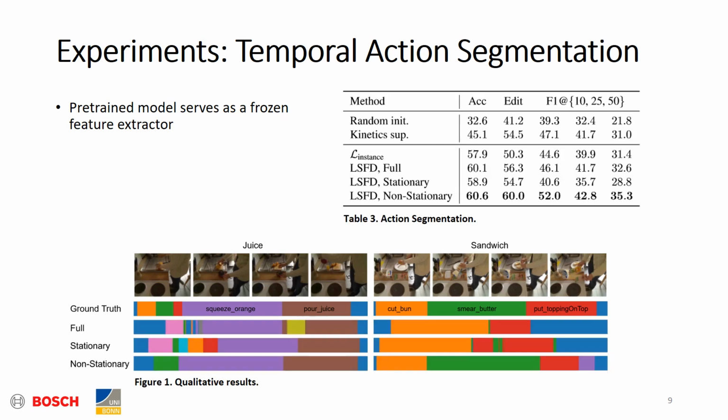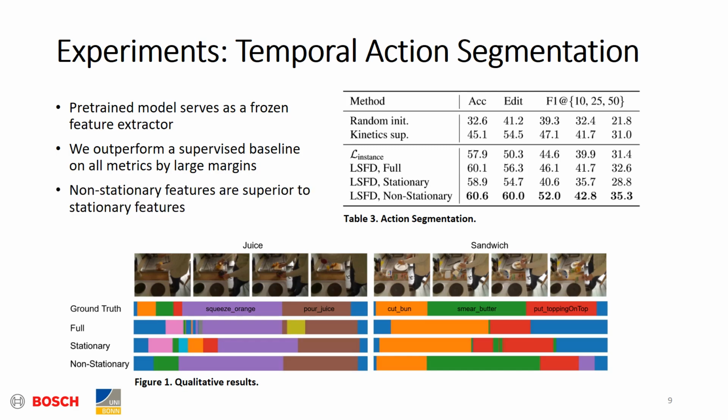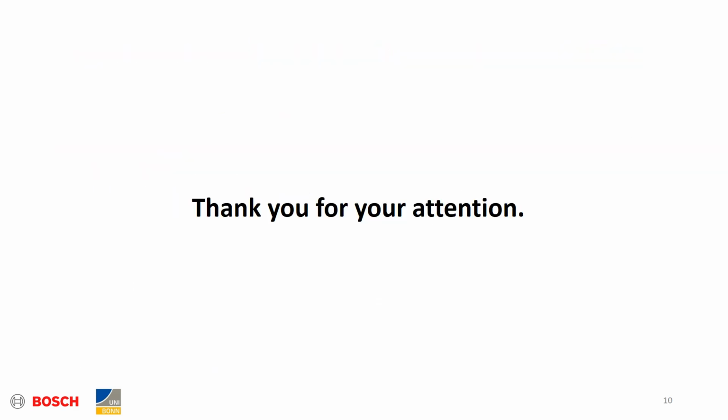We compare our method with several baselines, namely with a model with randomly initialized weights, a model pre-trained with Kinetics labels, and a model pre-trained with standard contrastive learning. Here we outperform even a supervised baseline across all metrics by large margins. And furthermore, we observe that our non-stationary features are superior to stationary features, validating that they are better suited for representing small temporal variations. Thank you for your attention.